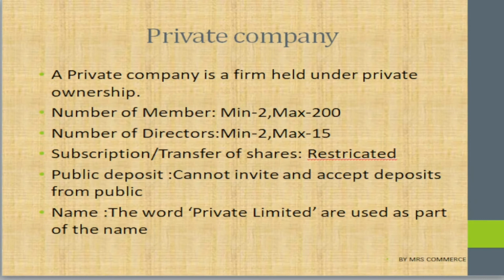Next we are going to see the private company. A private company is a firm held under private ownership. Any company where the ownership is from the private concern, that is, the government is not interfering in it, is called a private company. The number of members can be a minimum of 2 and a maximum of 200. It cannot exceed that. And the number of directors can be a minimum of 2 and a maximum of 50.